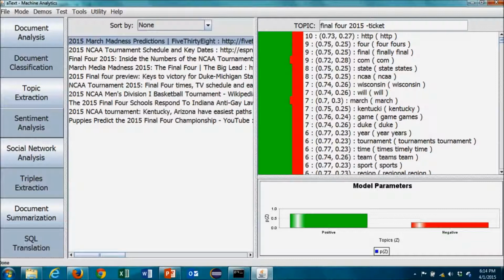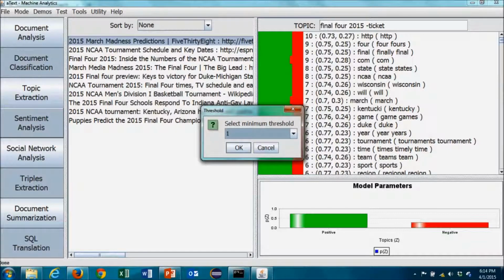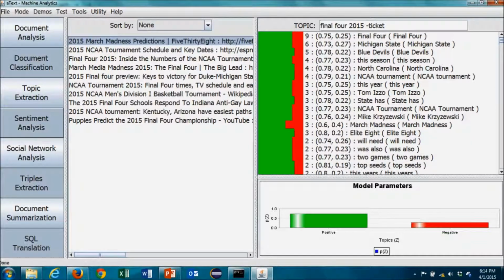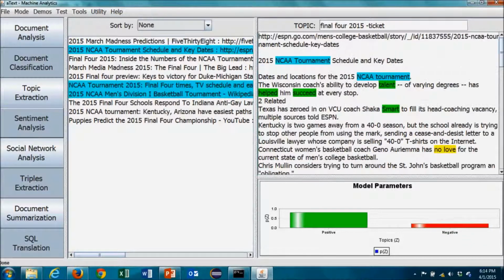We can also see the top word choices that are in these articles. We can also look at bigrams or two-word combinations that are used in the articles. And if we highlight one of these bigrams, we can find out which articles that term appears in.